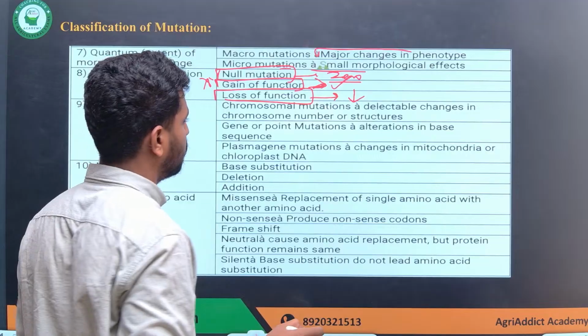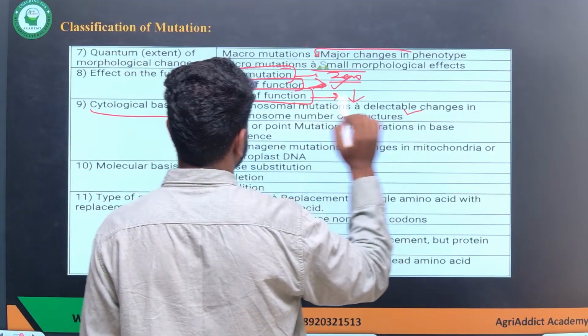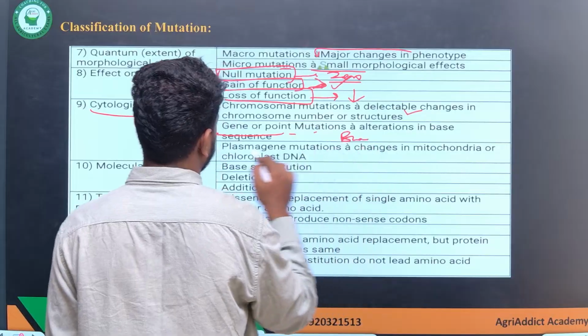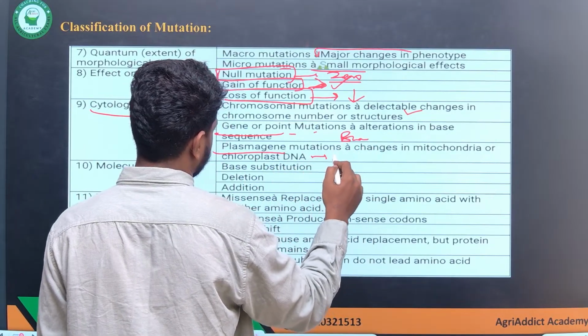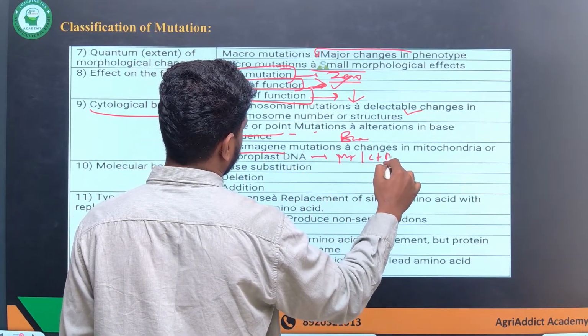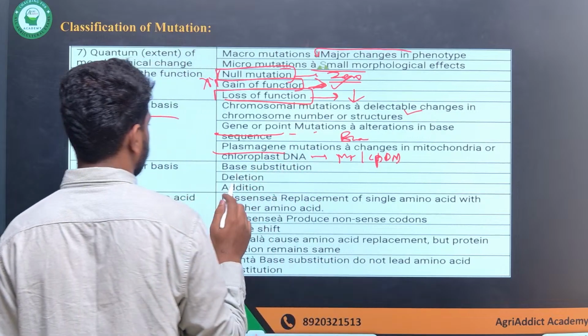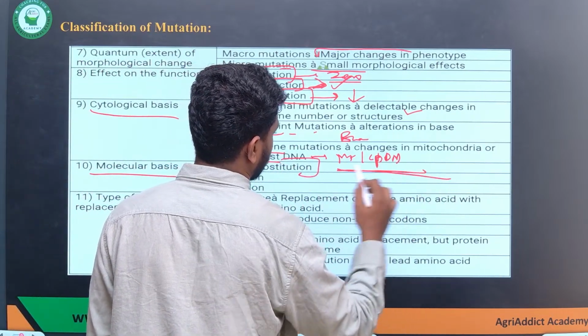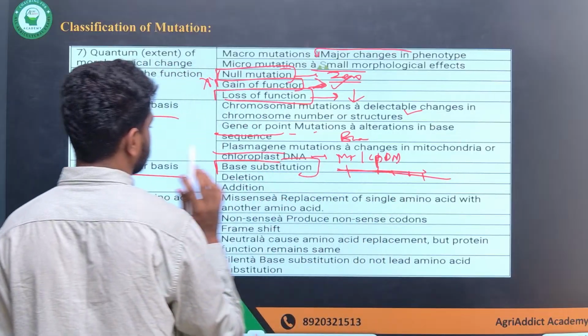Cytological basis: chromosomal mutations, a detectable change in the chromosome structure. Gene or point mutation, as I told you, is a base pair alteration. And plasma gene mutation occurs in plasma genes like mitochondrial DNA or chloroplast DNA. Next, based on the molecular basis, base substitution, where the nitrogen bases are substituted.